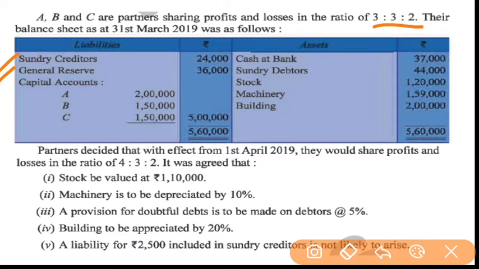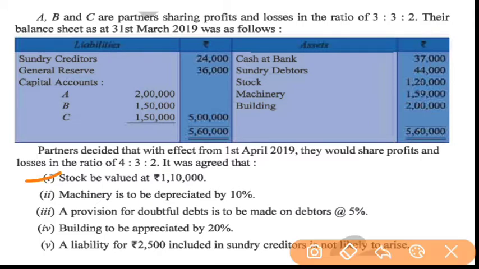Partners decided that with effect from 1st April 2019, they would share profit and loss in the ratio of 4:3:2. Now the partners had decided that they will change the profit sharing ratio, and the new ratio will be 4:3:2. It means 4/9, 3/9 and 2/9. And on the same date there is a change in some assets and liabilities of the firm.